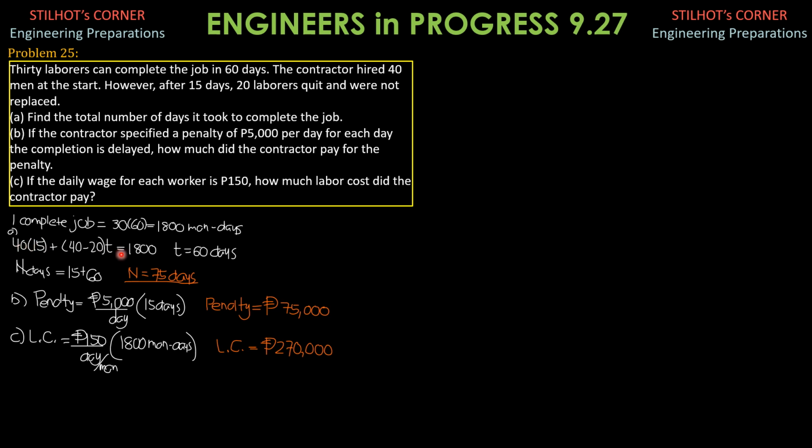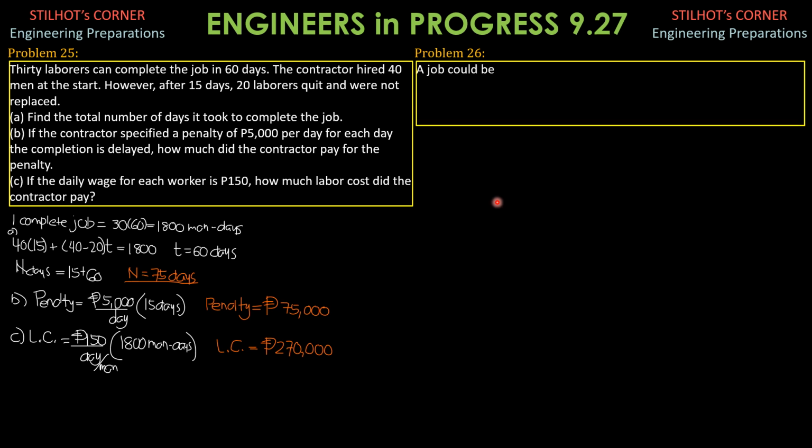It is the same if you use this actual situation: 40 times 15 times 150, then plus 20 times 60, because this is 60, times another 150. It will give us the same answer of 270,000.